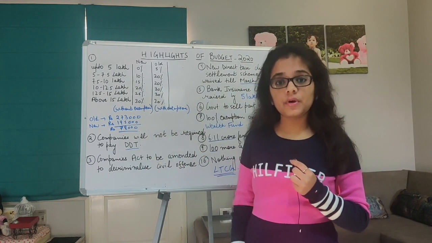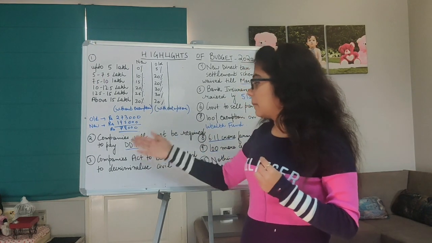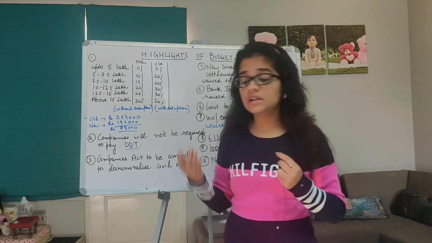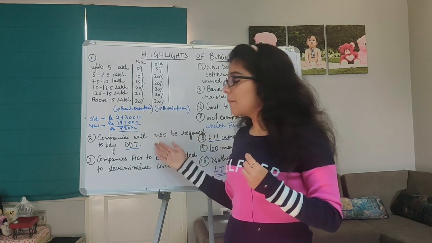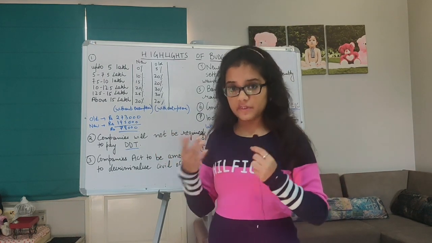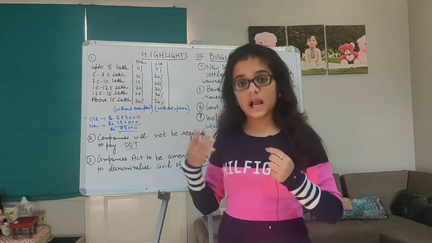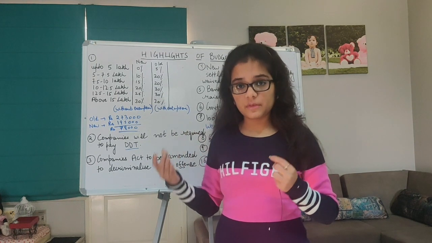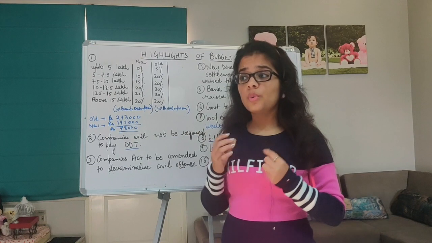So the second important change is that companies will not be required to pay the DDT. What is DDT? DDT is dividend distribution tax. When companies used to pay the dividend to the shareholders, the companies had to pay tax on it. Dividend पे tax लगता था. That tax used to be 20.35% including cess, which the companies had to pay, which was